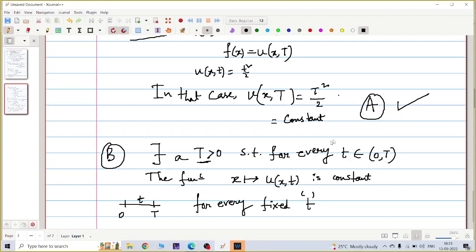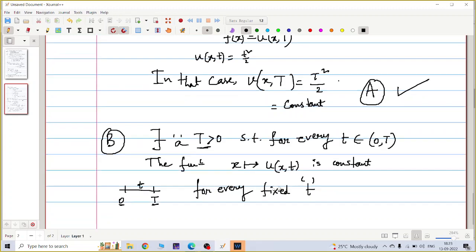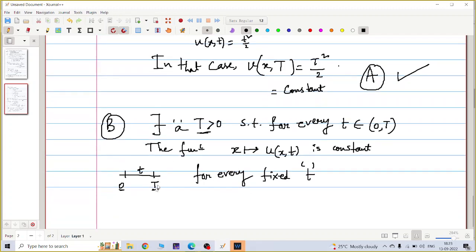And you have to take small t in the open interval 0 to capital T. So there exists a capital T such that for every small t the function is constant. So this is true, because after fixing capital T you are finding small t. So for every fixed small t in the open interval 0 to T, u(x,t) is constant. So option B is correct.